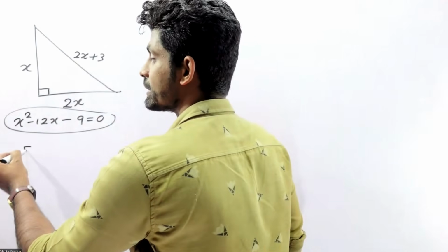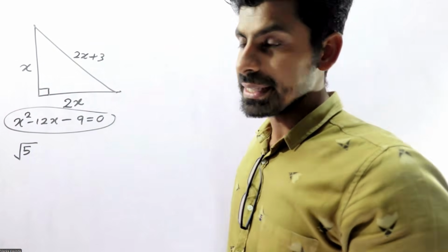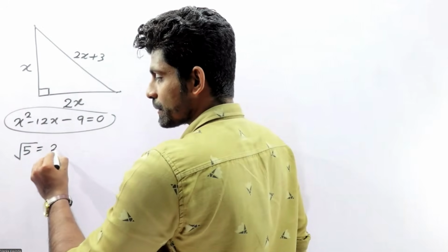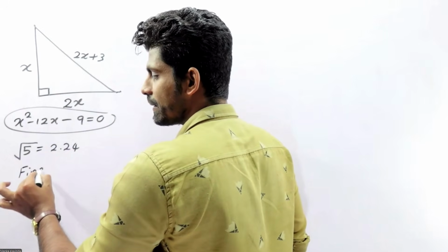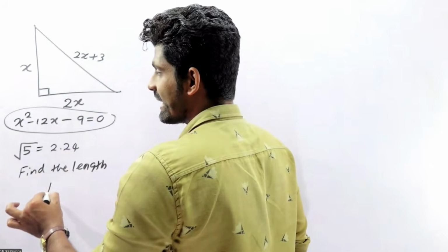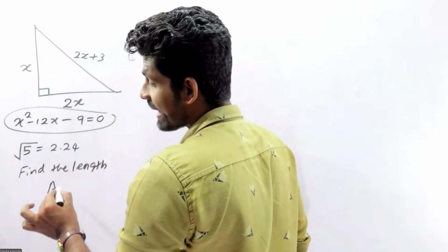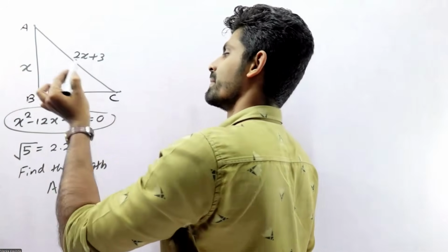Then we need to find the value of square root of 5, which equals 2.24. Find the length of AC. This is the full question.